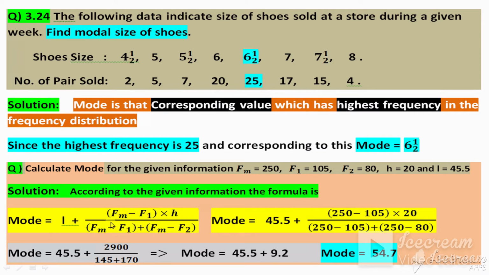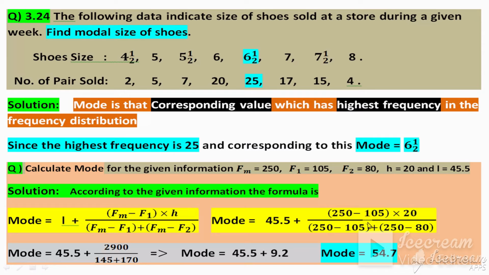So mode is equal to the lower limit 45.5, plus Fm is 250, F1 is 105, multiply h is 20, then divide by Fm minus F1, so Fm is 250, F1 is 105, plus Fm is 250 minus F2 is 80.